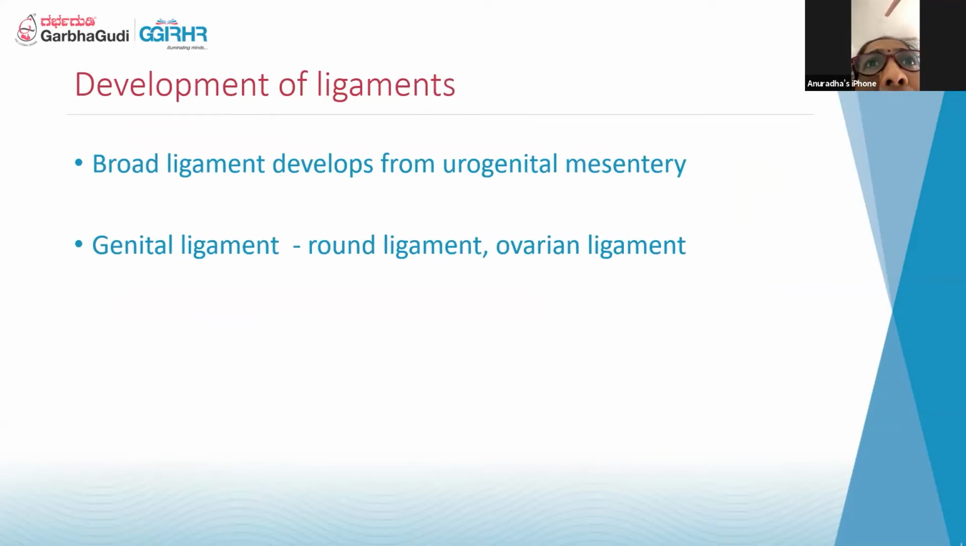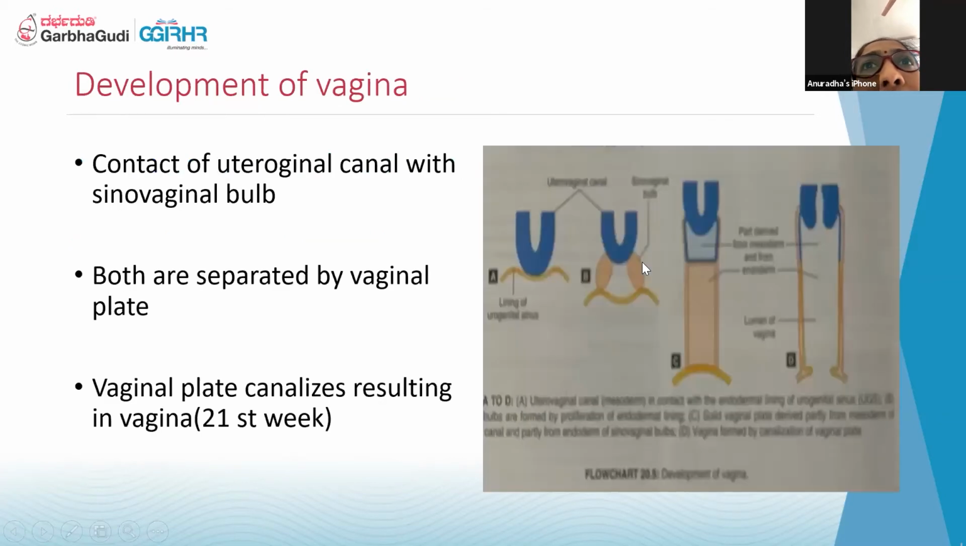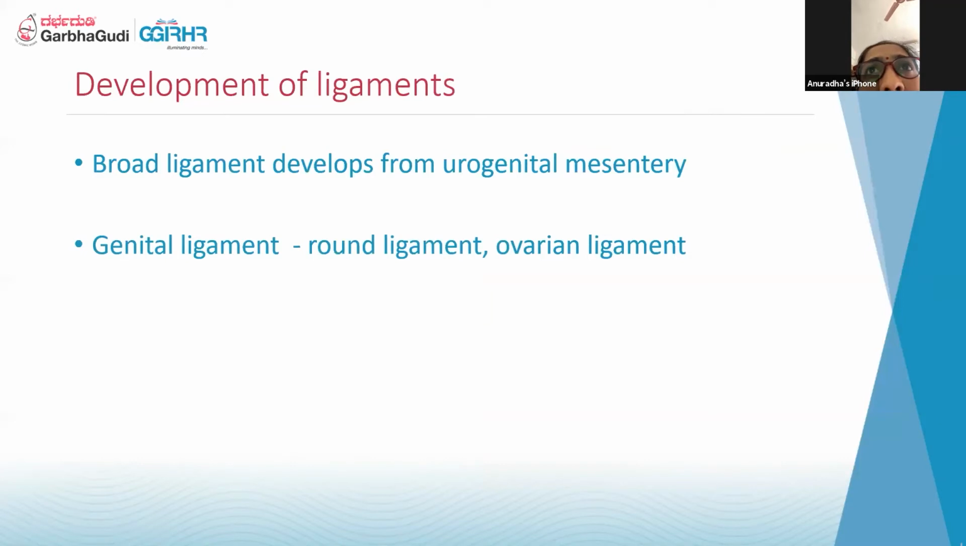The attachments of the uterus and the cervix mainly develop from what is called the urogenital mesentery. This is the peritoneal fold which attaches the organs to the lateral pelvic wall. Some of these cells get differentiated, become the genital ligament, and give rise to the round ligament and the ovarian ligament. The round ligament comes from the lower anterior abdominal wall and gets attached to the labium majus, and the ovarian ligament to the uterus and the ovary. Any questions so far? Anything you want me to make clear? No, ma'am. Okay.